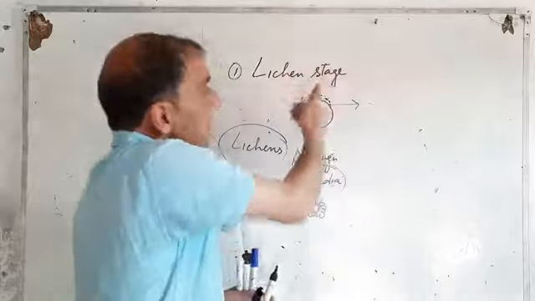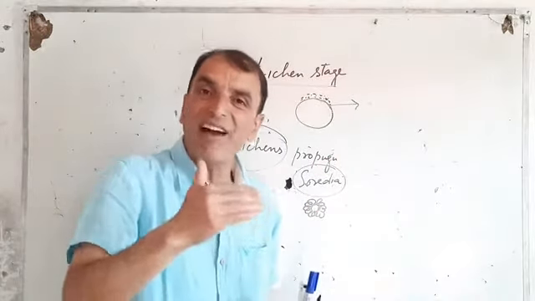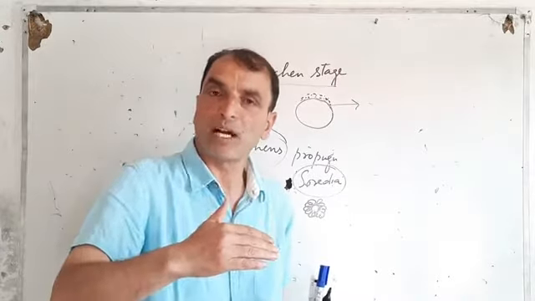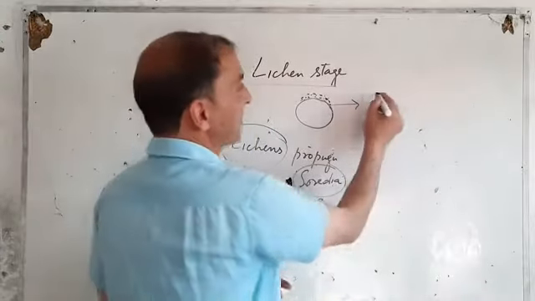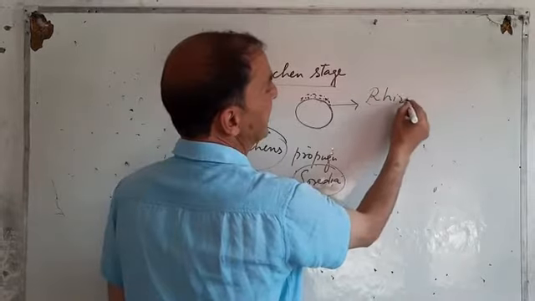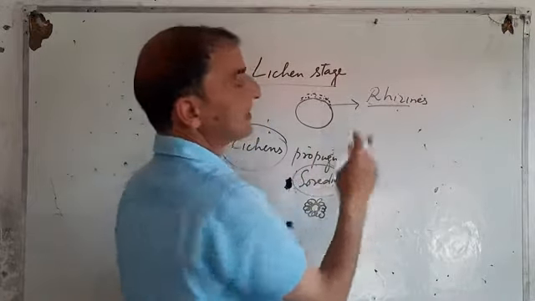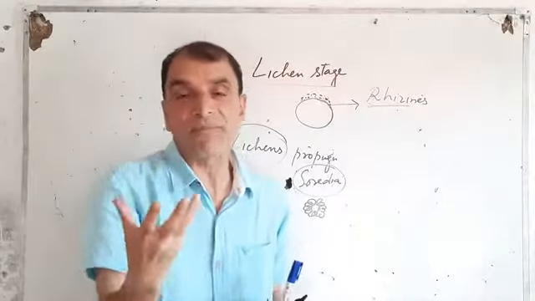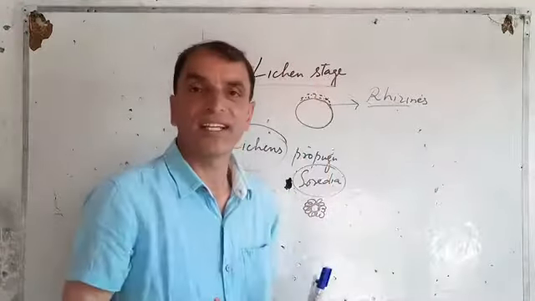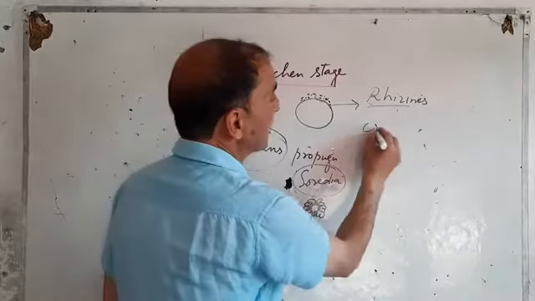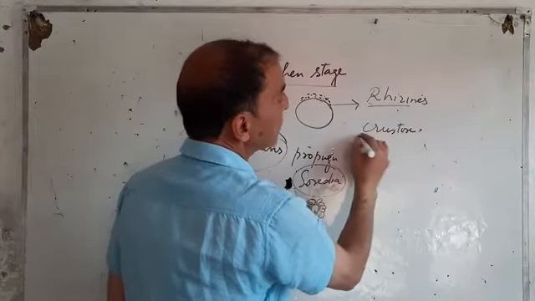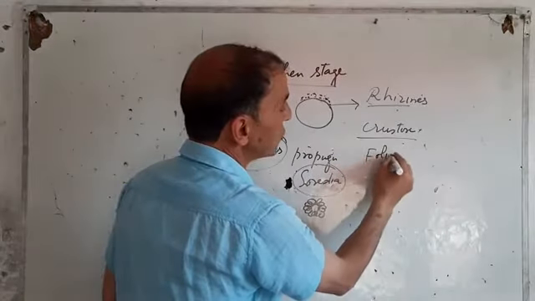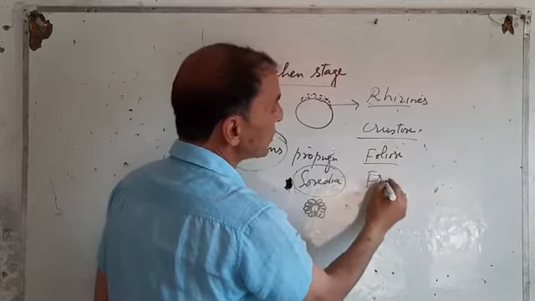Substratum. Here, the substratum is the rock. Because they have attaching structures, those structures which help them to attach to something. Those are known as rhizines. Right? And there are many types of lichens. Somebody may ask me which type of lichen first falls on this. We can talk of 3 types of lichens: crustose lichens, foliose lichens, and fruticose lichens.